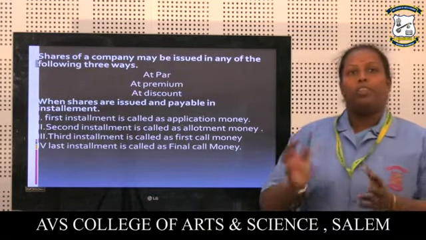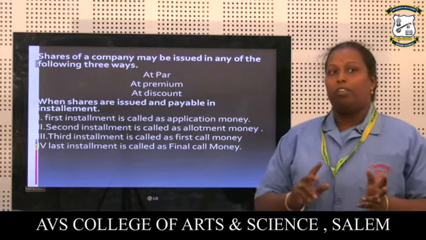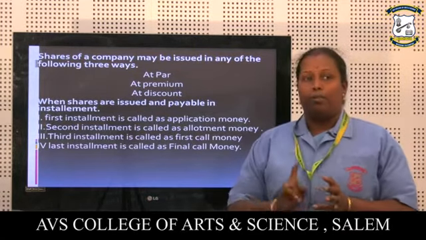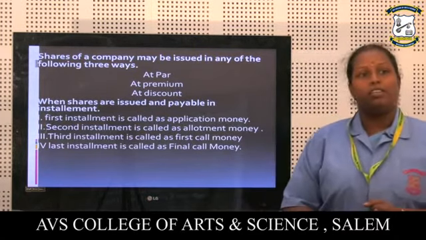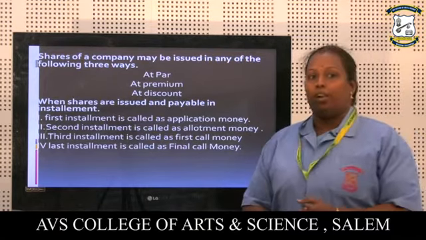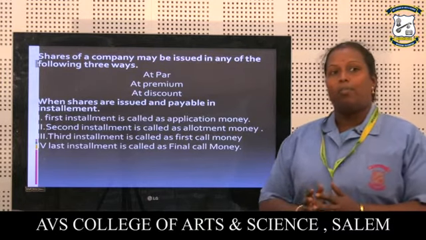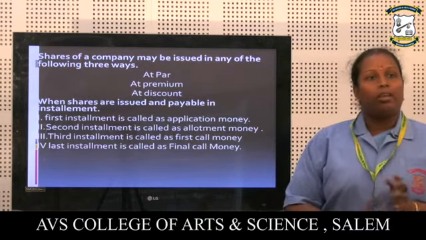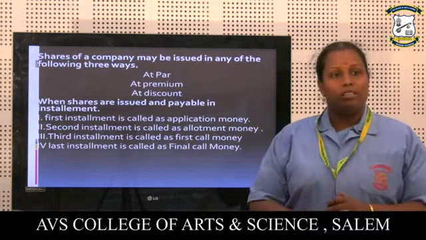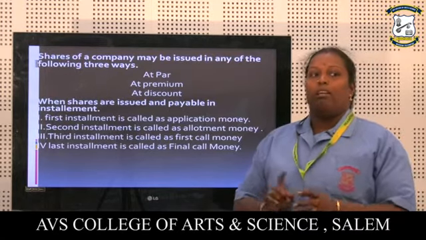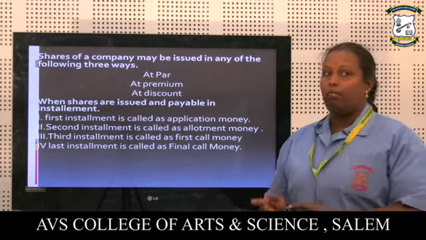Shares of a company may be issued in any of the following three ways: at premium, at par, or at discount. When shares are issued and payable in installments, there are four installments. The first installment is called application money. The second installment is called allotment money. The third installment is called first call money. The last installment is called final call money.